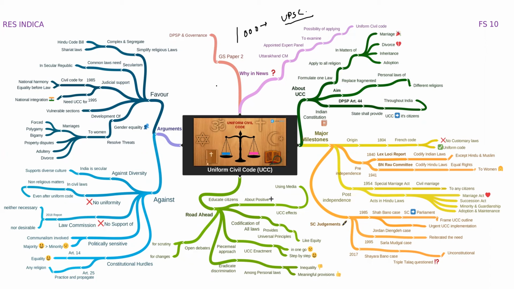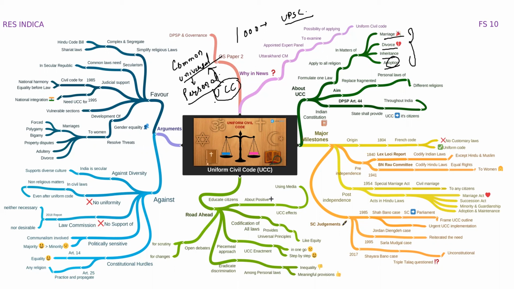Now let us focus on the topic at hand. Today we are going to talk about Uniform Civil Code. In brief, Uniform Civil Code means that we should have a common universal law which governs all the personal matters of an individual. So I think I have made myself clear. First of all, this is a common universal law, and second, it governs personal matters of an individual. And these personal matters are highlighted over here, which are marriage, divorce, inheritance, and adoption. So this is in brief what UCC means.